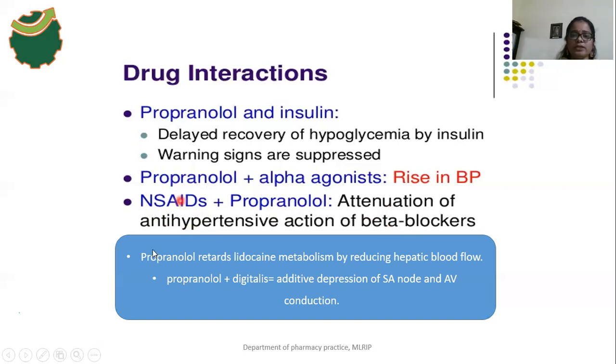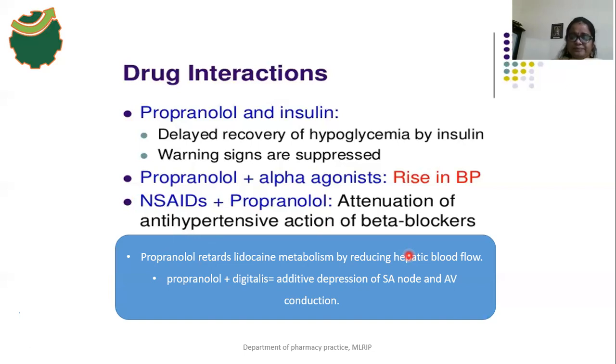And the fourth drug interaction is with propranolol. It decreases the lidocaine metabolism. It retards the lidocaine metabolism by reducing the hepatic blood flow. The propranolol drug decreases the blood flow to the organs, so it decreases the blood flow to the liver region also.